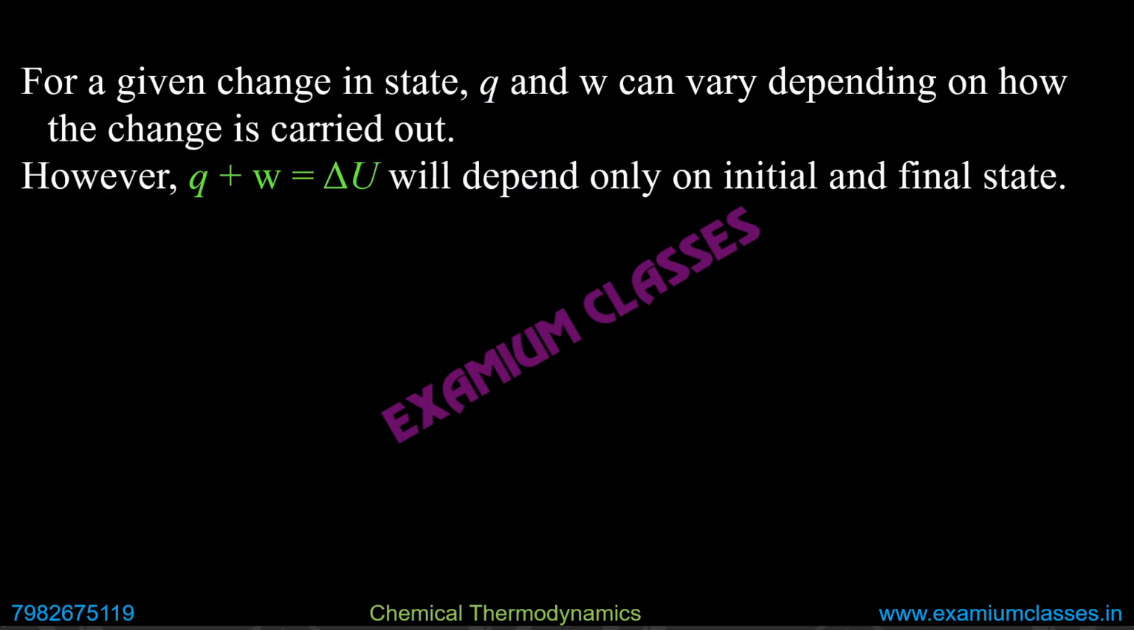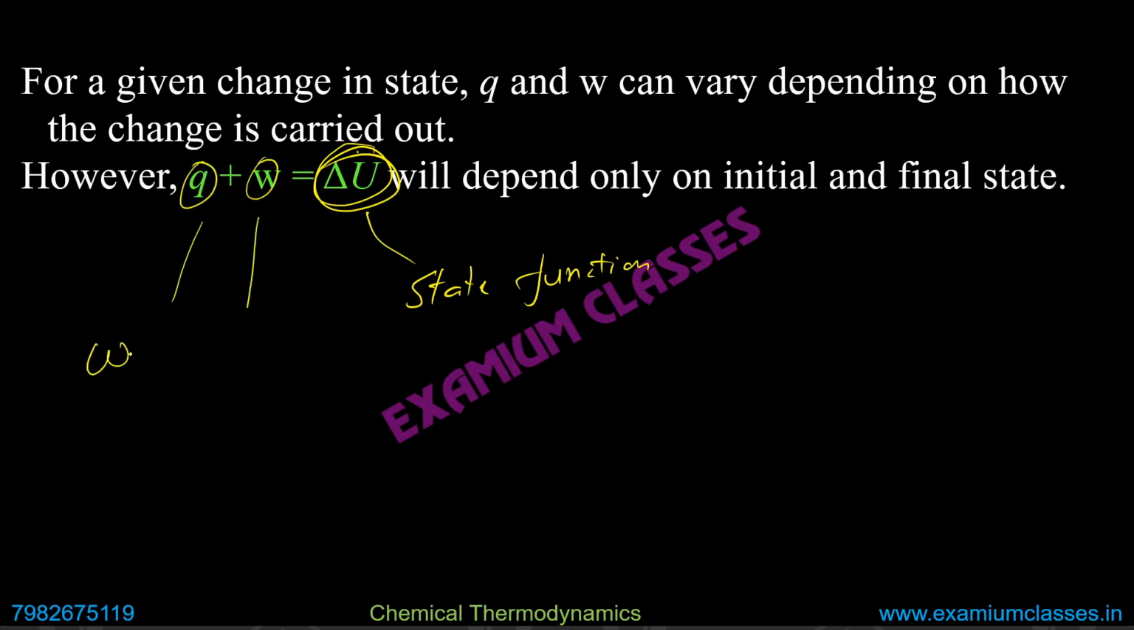Another point which is important, and a question appears from here. If you remember, I said that delta U is a state function because it depends only on the state, that is the initial state and the final state. You get the difference, you get the value of delta U. But Q and W both are what functions? Path functions. So how could it be possible that path functions are equal to a state function?